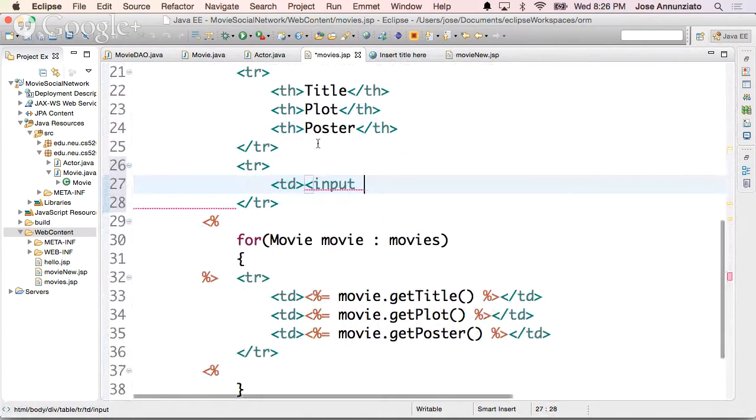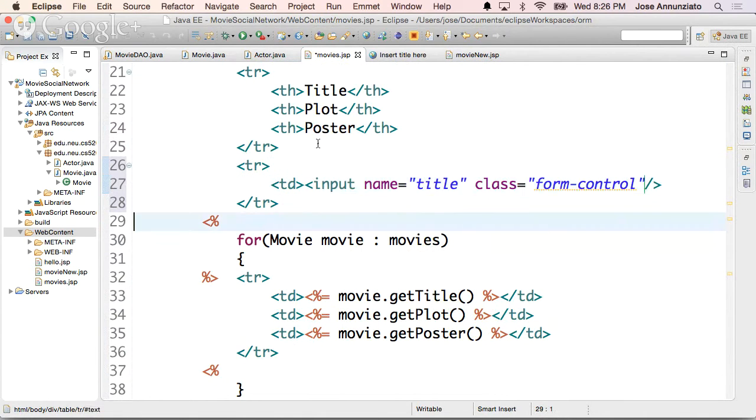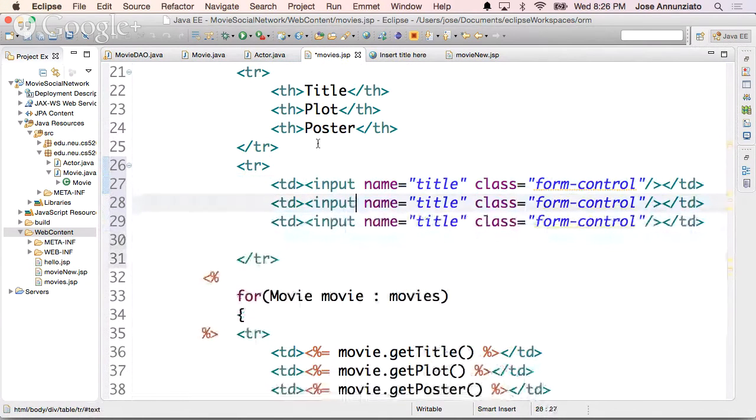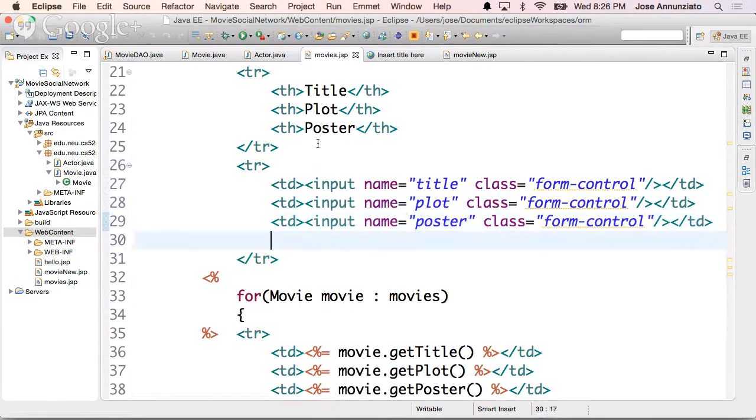Input, name, title, and we can paint it as a form control. And several TDs, for the title, the plot, and the poster.